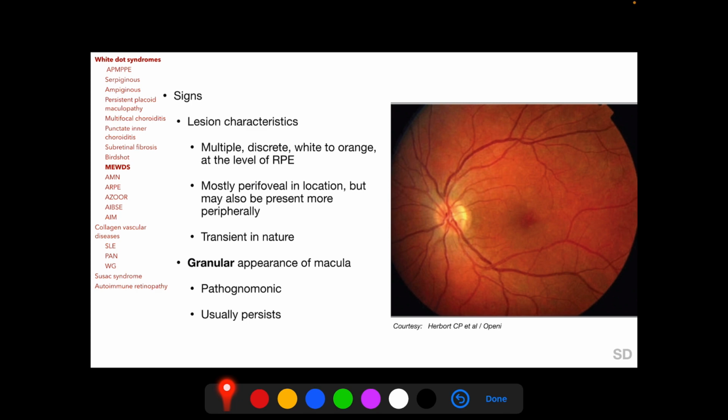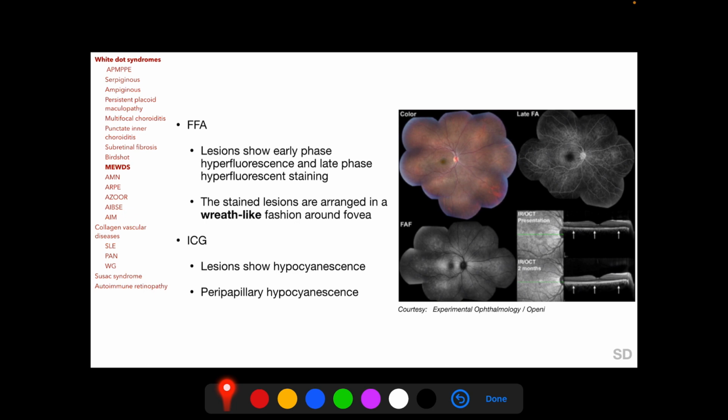the lesions disappear. In fundus fluorescein angiography, lesions of MEWDS show early phase hyperfluorescence, unlike other white dot syndromes with hyperfluorescent staining in the late phase. The stained lesions are arranged in a wreath-like fashion around the fovea. So this is the wreath-like arrangement of the lesions in the fovea. In indocyanine green angiography, the lesions show hypocyanescence, and there can also be peripapillary hypocyanescence.